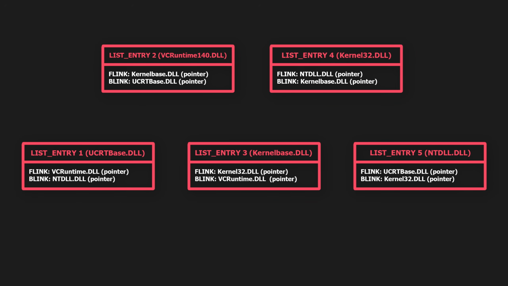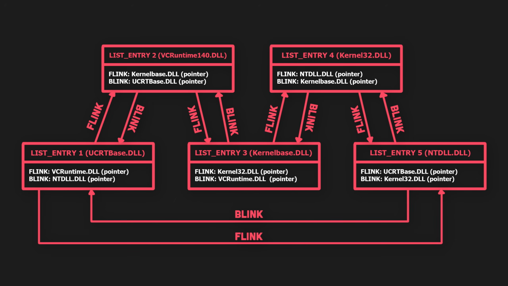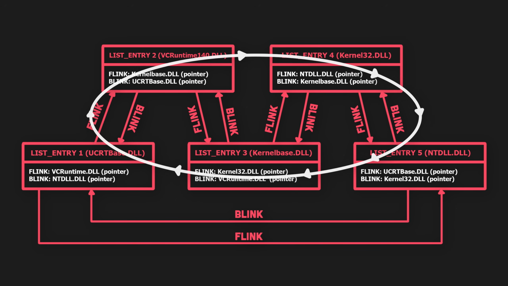Each of these linked lists has 2 nodes, an Flink and a Blink, or a forward link and a backward link. The Flink points to the next node in the linked list, and the Blink points to the previous one. And they're called circular linked lists because the last node in each list has a pointer to the first node, and the first node has a pointer to the last node. So they keep circling around.